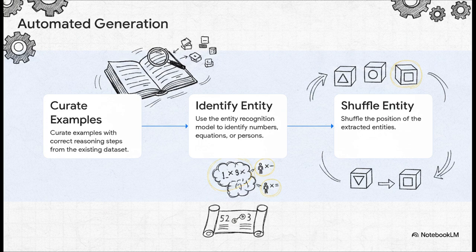Just like we saw in the James letter writing example, simply swapping the 52 and the 3 instantly creates a mathematically flawed but structurally plausible wrong answer. It is just an ingenious way to generate the perfect contrastive example right on the fly.